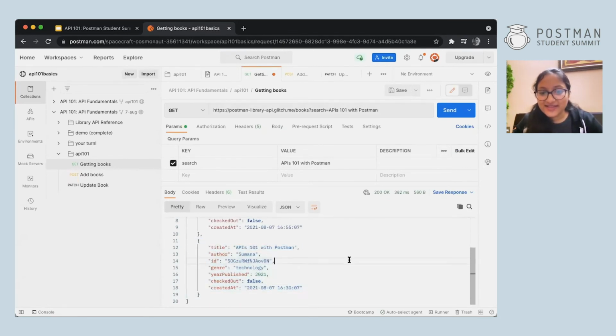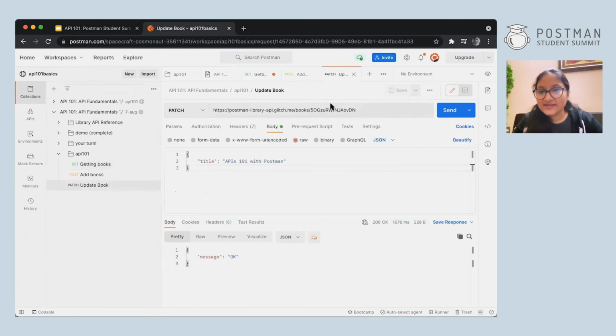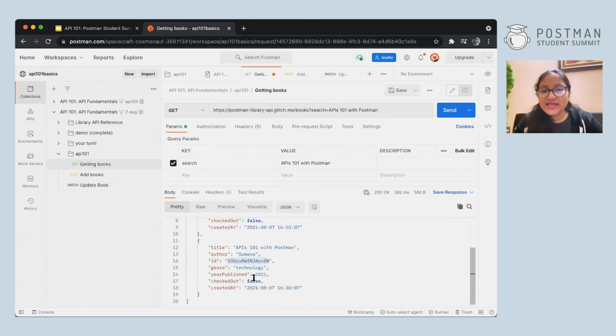So you can see everything is same. The ID is also same. If you compare this ID and the ID I've entered here, it is the same. And all the data is same except the title. The title is changed. All right. So this is how we use patch request.